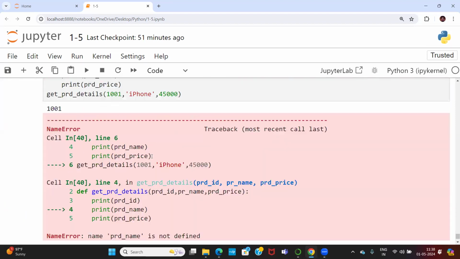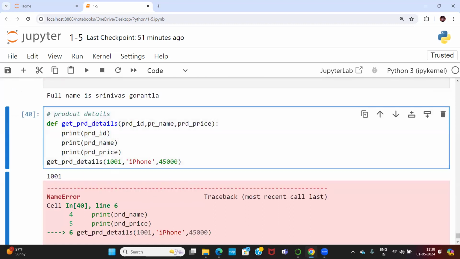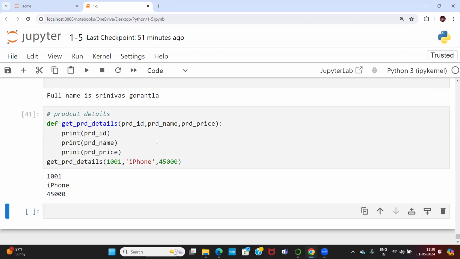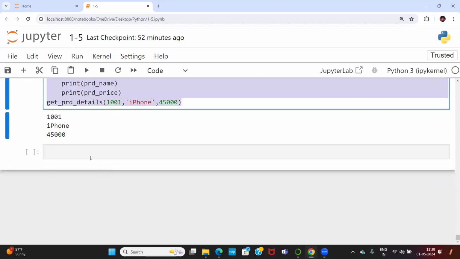Okay, product name is not defined. Somewhere we got an issue. Okay, PRD. That is a mistake. 1001, iPhone, 45,000. Okay, so the one thing I just want to give you here, the same program I'm taking